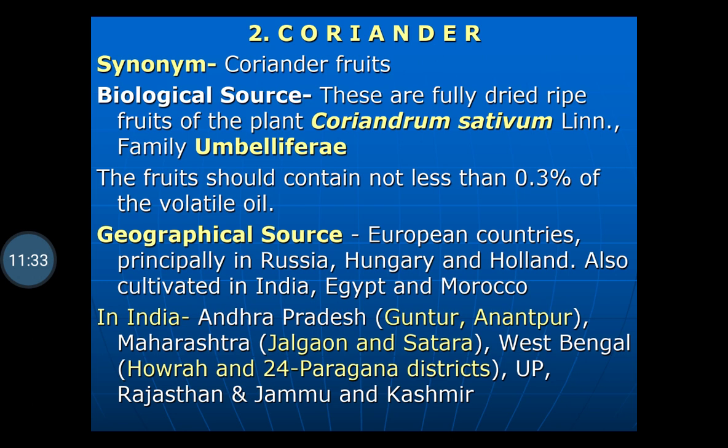The fruit should contain not less than 0.3% of volatile oil. If the drug is of substandard quality, or if it is adulterated or substituted, then this amount will decrease. Geographical source: European countries, principally Russia, Hungary and Holland, also cultivated in India, Egypt and Morocco. In India, in Andhra Pradesh, Guntur and Anandpur district, in Maharashtra, Jalgaon and Satara district, in West Bengal, Howrah and 24 Parganas district, in UP, Rajasthan, it is cultivated all over India.